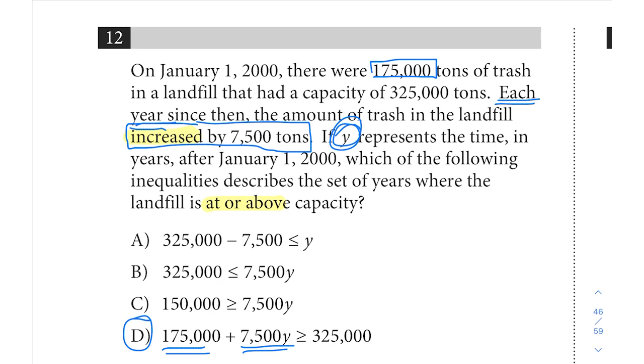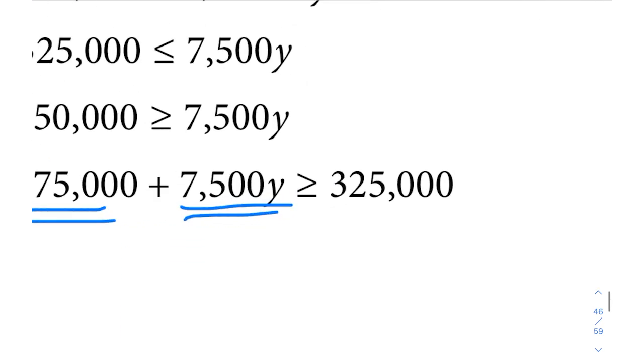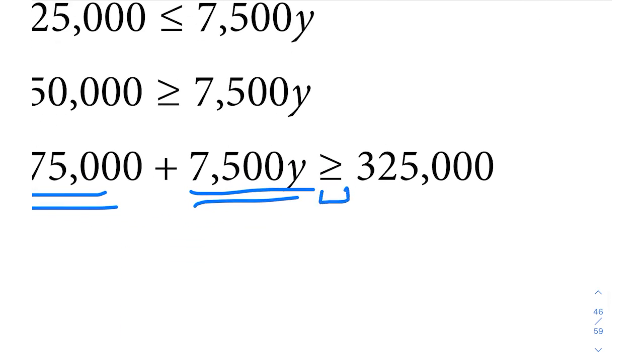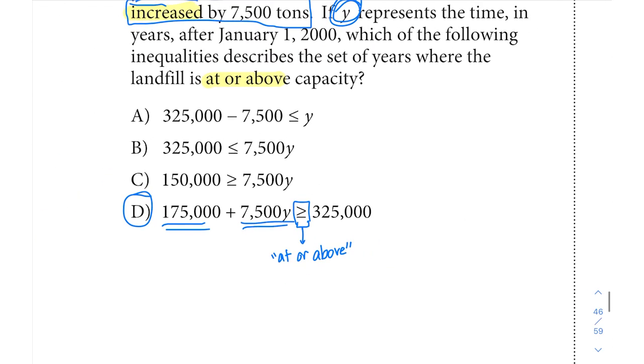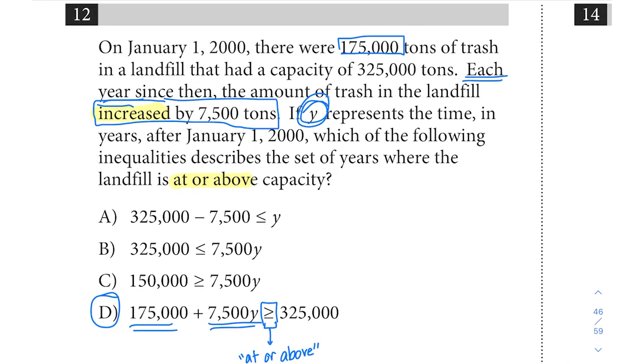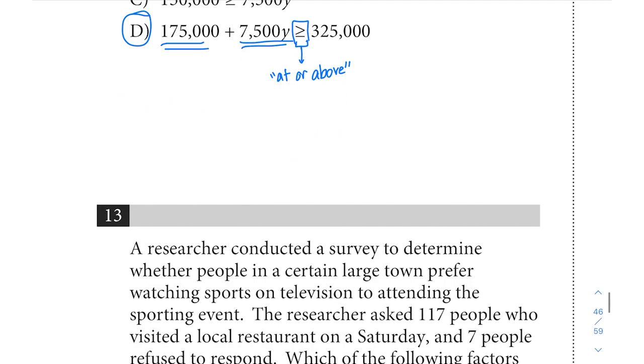And then we want it to be at or above capacity. So that's why the inequality here, this inequality that we see of greater than or equal to, is representative of the at or above phrase, the at or above 325,000 capacity. And so together we have an expression for the amount of trash compared to the capacity for trash, and that inequality matches up with D.